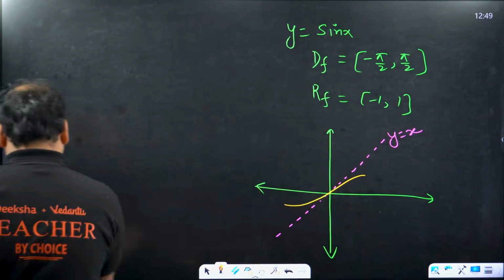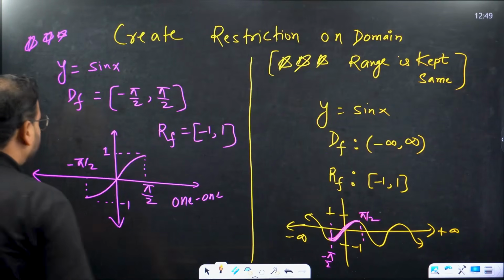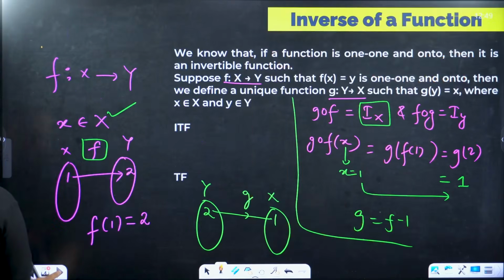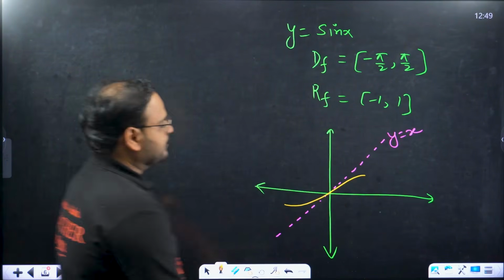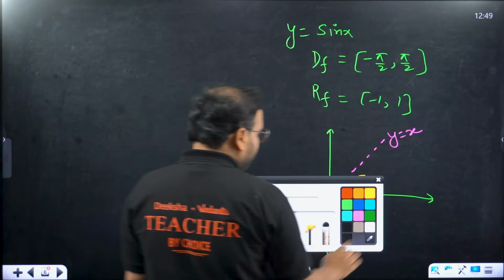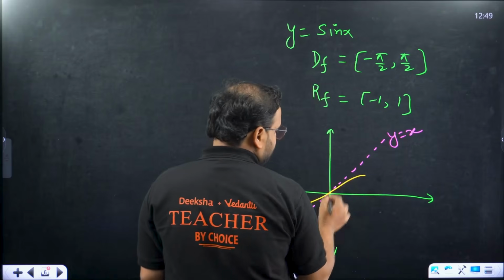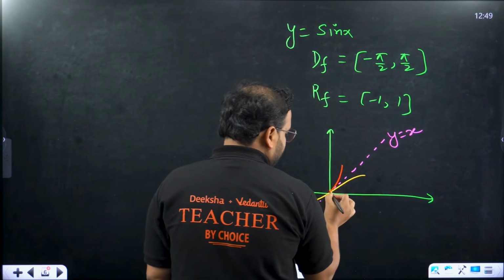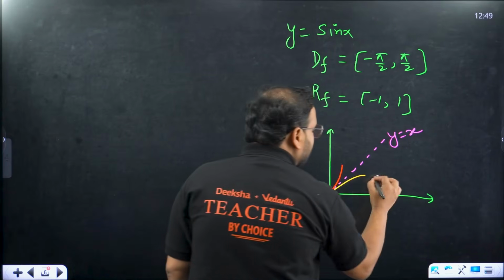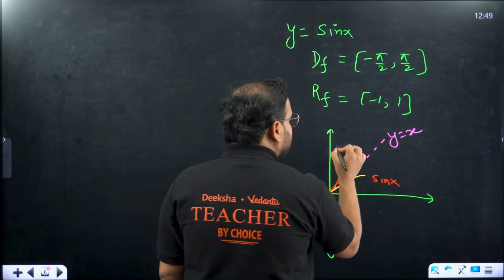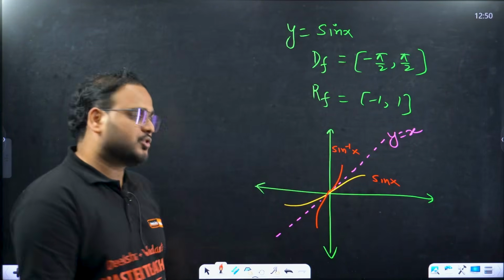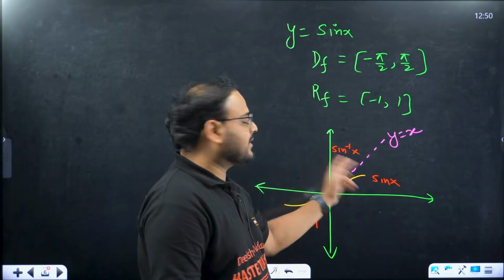Sir, no, it was not sin x. Let me show you. Here, check. This is sin x only, right? Like this. If I go and write over here, it's the same thing I've drawn. If you take the mirror image of this function about the y equal to x line, how will the image look like? Check. The image is this, sir. That's my image or not? See, this represents your sin x and this represents your sin inverse of x. So any inverse function is what? Mirror image about the y equal to x line. So sin x and sin inverse of x are like that.